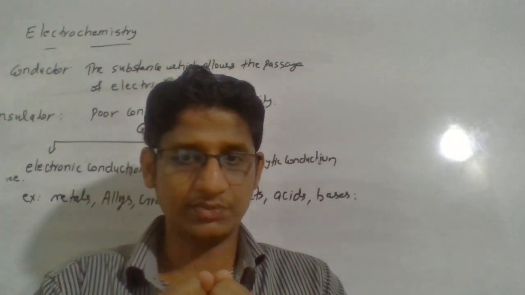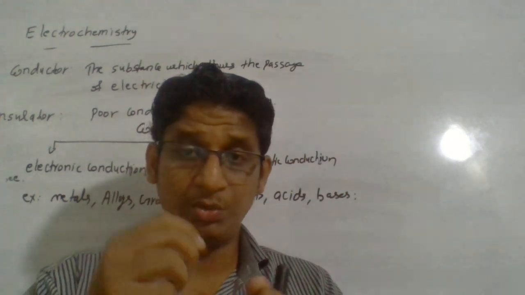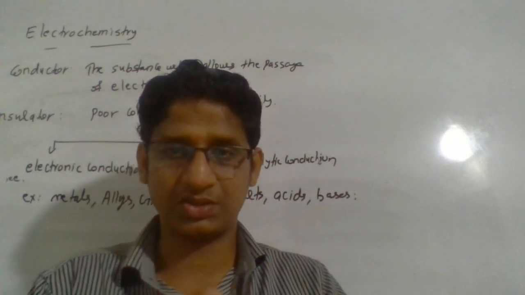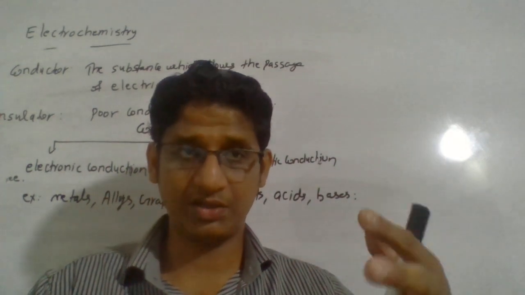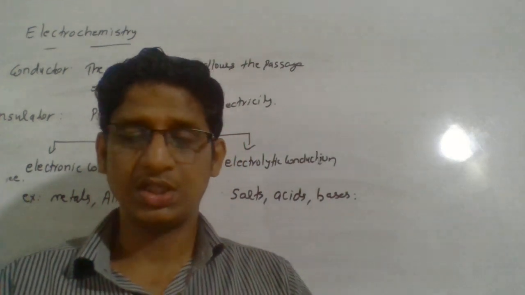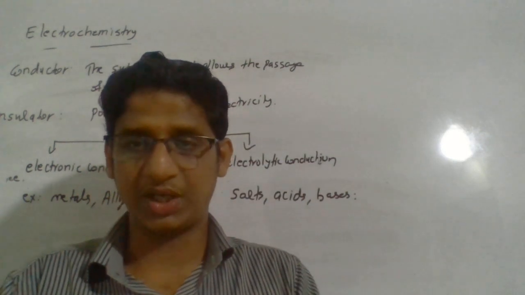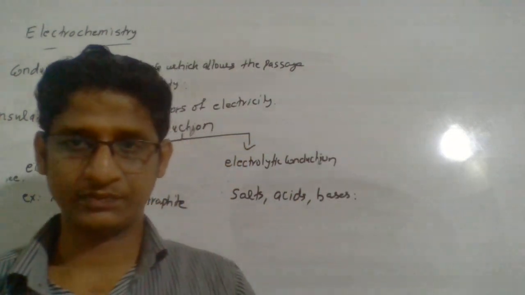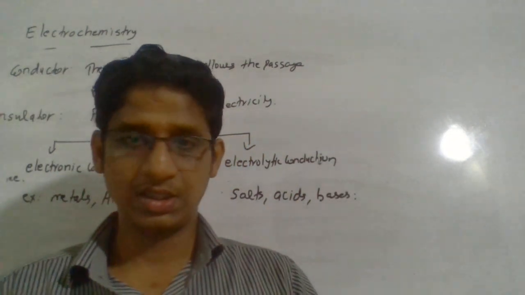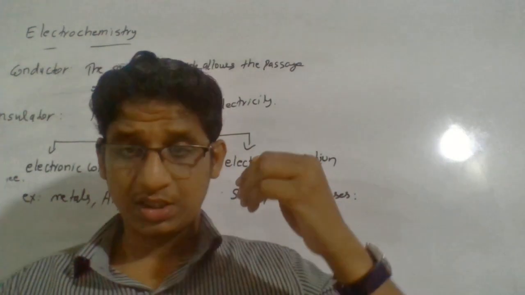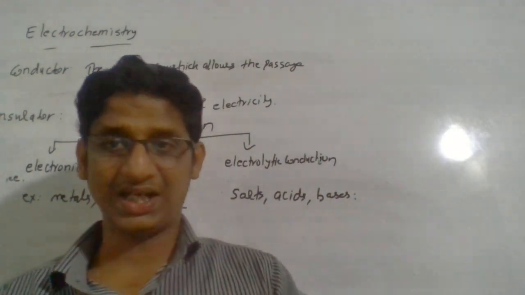That is why when you melt it, some attraction is broken and it becomes a conductor. Similarly, in aqueous solution, sodium chloride dissociates into ions, so conduction is possible there also. That's the way you can think of electrolytic conduction, especially acids, bases and salts.